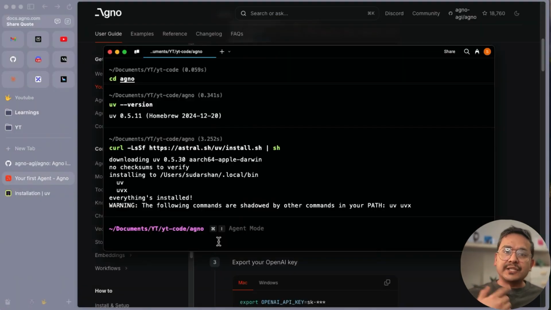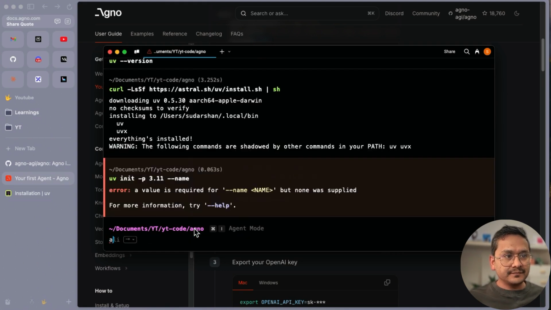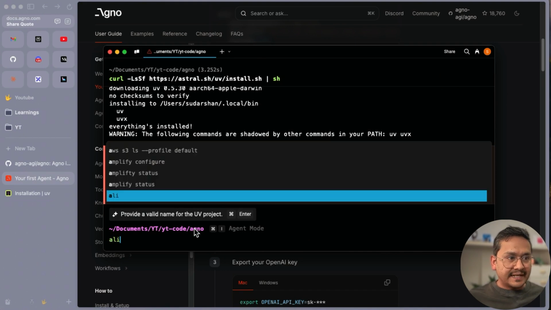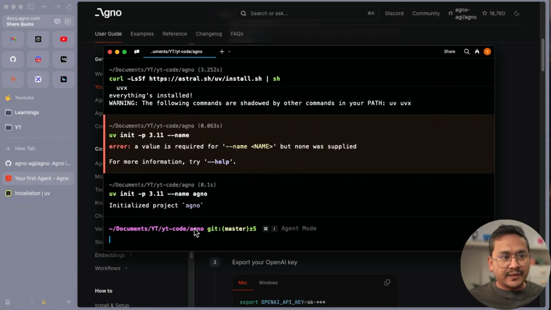But now we can initialize it. I'm inside a folder here, right? So I will do uv init, and you can see here, this is one of the examples that I used before, but I will say here AGNO. Okay, I need to provide the name. So uv init with the name, and I can give AGNO. So what I'm doing here, I'm saying initialize UV, use Python version 3.11 and give the name AGNO. If there is no Python 3.11, it is going to install it. When I run this, you can see it says initialized project AGNO.